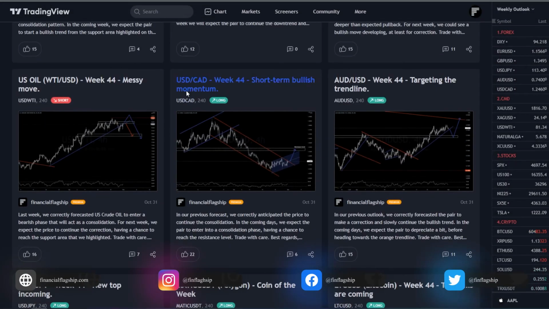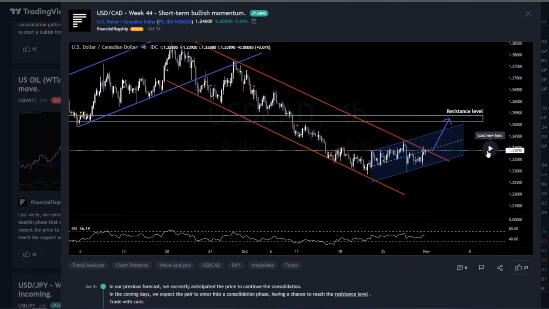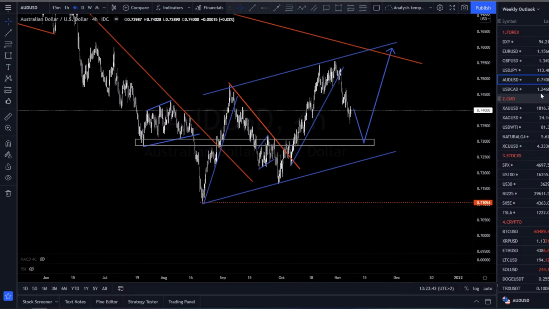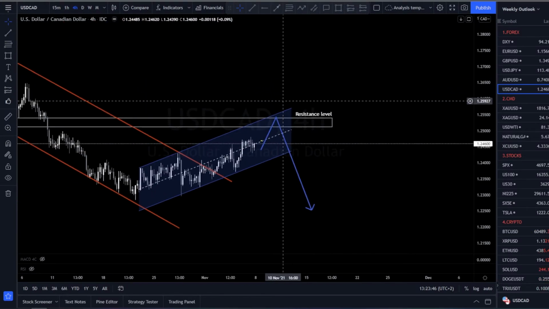For dollar CAD, in our previous forecast, we correctly anticipated the market to stay in this consolidation phase. As you can see, we are getting close towards the resistance level. So for this week, we will expect the price to slowly and steadily crawl its way up towards the resistance before making a drop that most likely will break this low. So watch this resistance level and keep an eye on a possible sell setup.